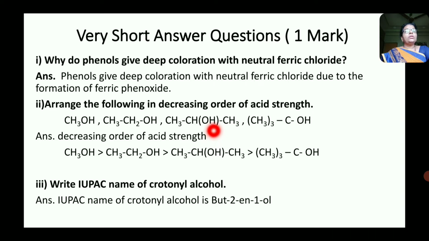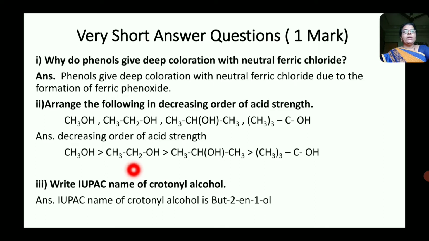Generally these alcohols are neutral in nature, but if an electron donating group is attached to the C-OH bond, then acidic strength decreases. Therefore, the decreasing order of acidic strength is